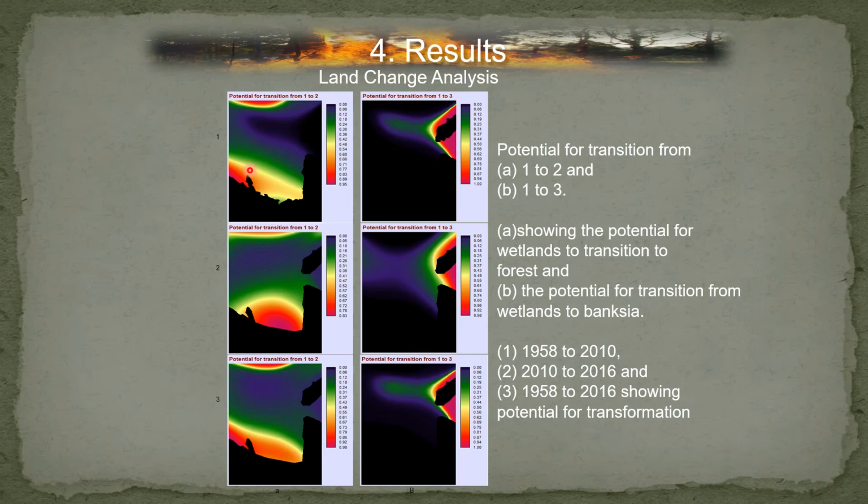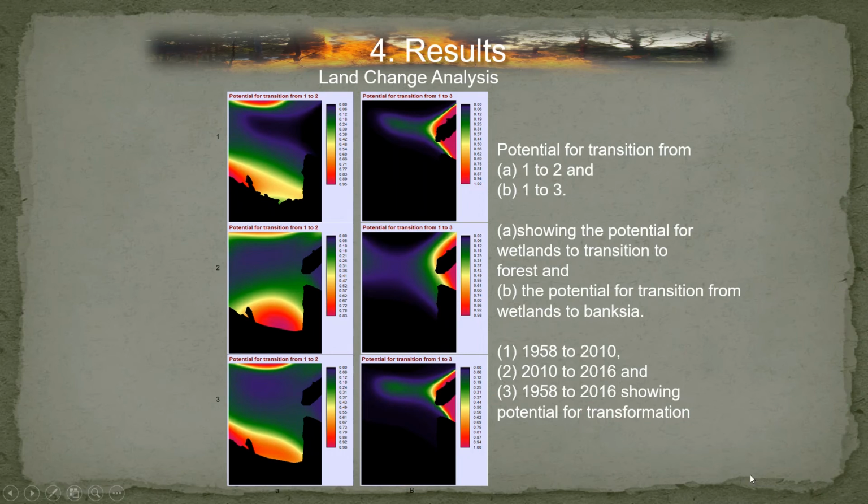You can see there's a loss of wetlands and a gain of forest over here. And in this one we see an overall increase in Banksia but a loss in wetlands. So comparing those two, we looked again at the transition potential: an increase in Banksia here, and then an increase in forest here.